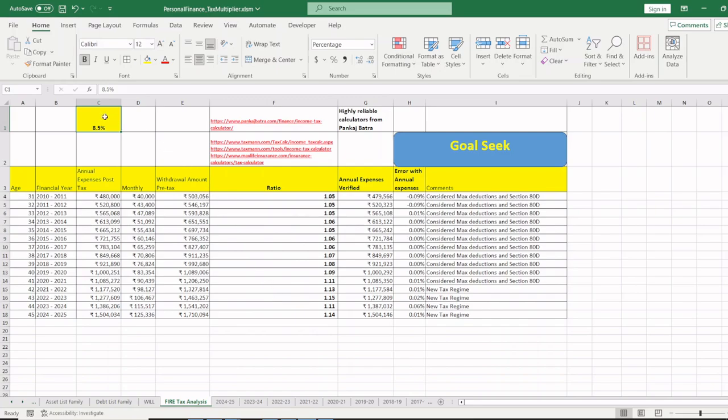At an 8.5% inflation rate, which is typically an inflation rate you should consider during FIRE, the ratio for today is 1.14. So what is the multiplier that you should have? Again, as I said, this is assuming that all the money is in FD, fixed deposit. It comes under the slab rate and you're withdrawing 17 lakh rupees to get a 15 lakh rupees income this year. If you see this ratio is increasing, right? Ratio has increased 0.1 in 15 years,